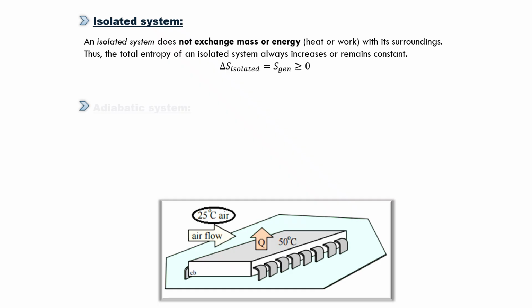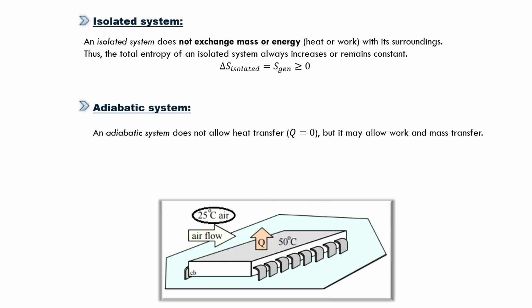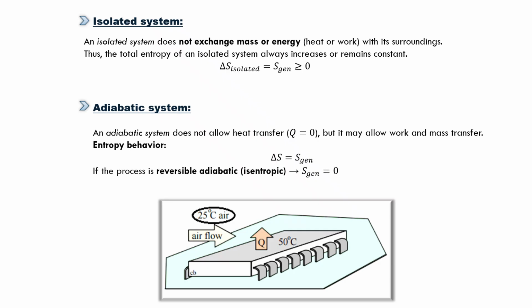The next topic is adiabatic system. An adiabatic system does not allow heat transfer, but it may allow work or mass transfer. Q is equal to 0 here. The equation says delta S is equal to Sgen. If the process is reversible, then Sgen is equal to 0. If the process is irreversible, then Sgen is greater than 0.